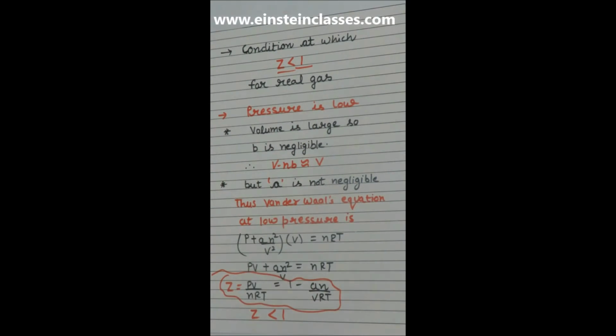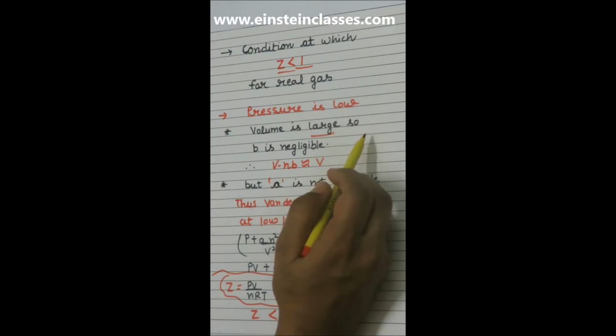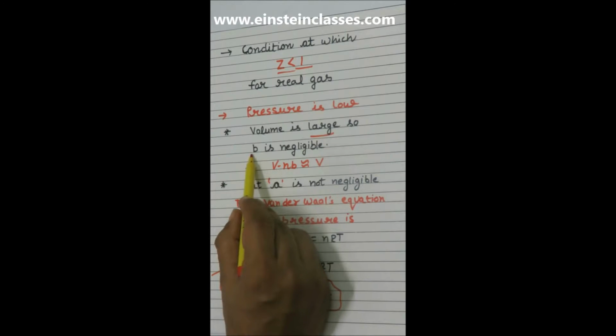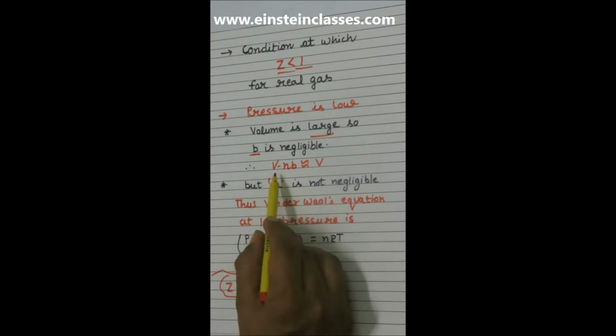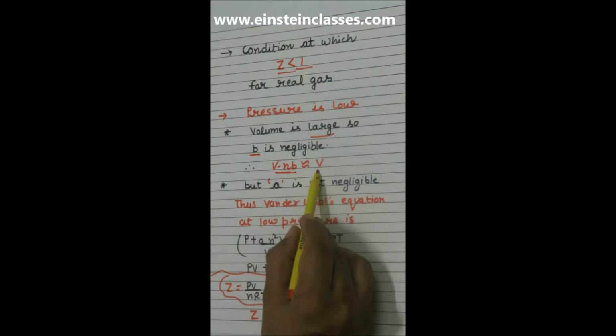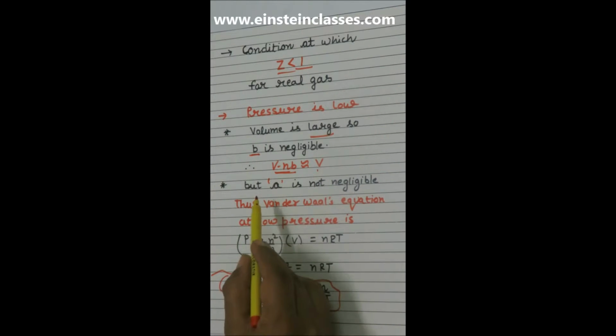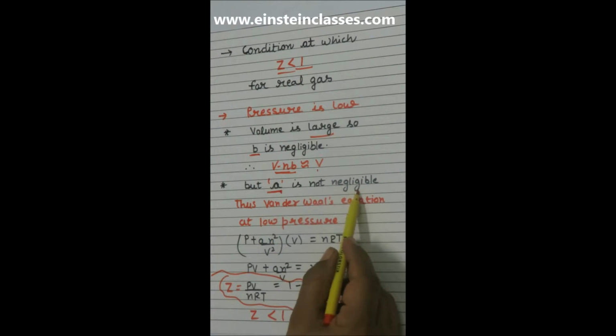We have discussed already that when volume is very large, the volume occupied by the gas particles is negligible. Therefore, in the real gas equation, the term V minus nb would be approximately equal to V. But as the pressure is low, the van der Waals gas constant a, which is used to measure the intermolecular force of attraction, is not negligible.